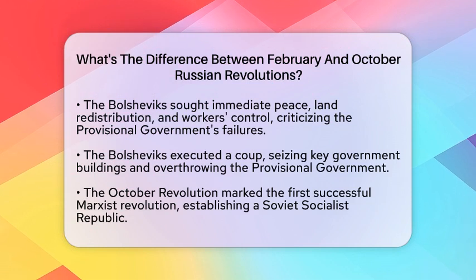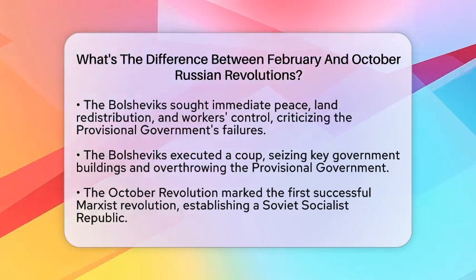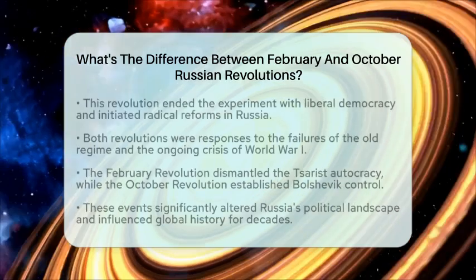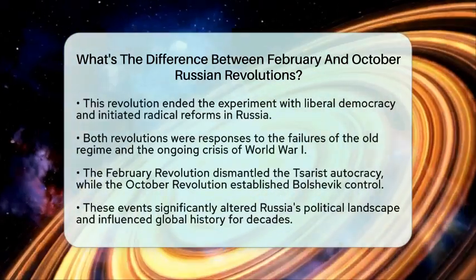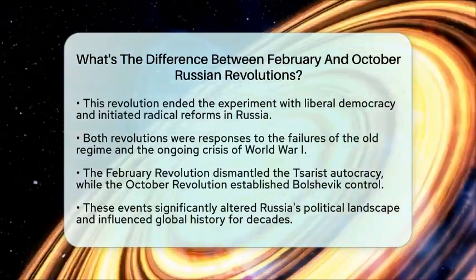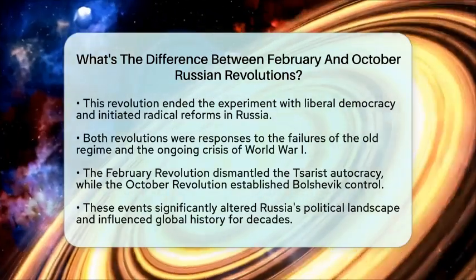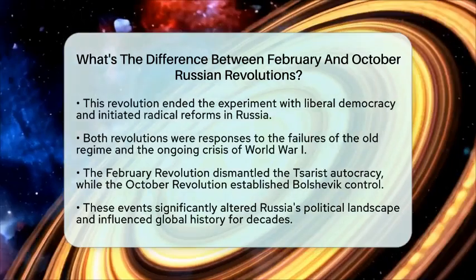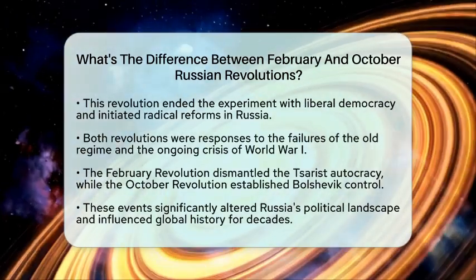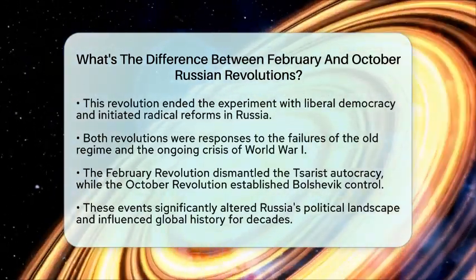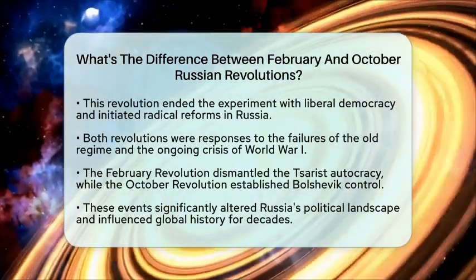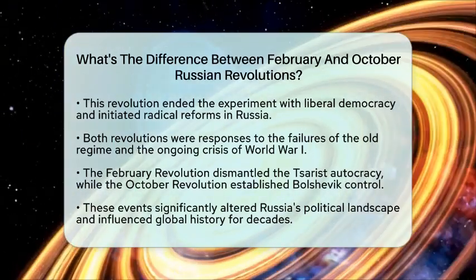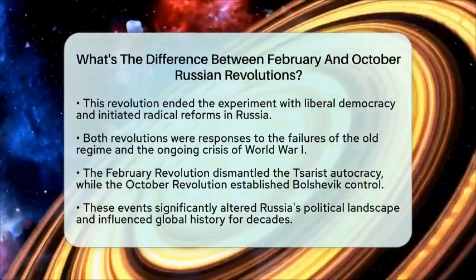In essence, the February Revolution dismantled the Tsarist autocracy and set up a provisional liberal government. In contrast, the October Revolution overthrew that government and established Bolshevik control. Both revolutions were responses to the failures of the old regime and the ongoing crisis of world war. They represented different political visions for Russia's future.